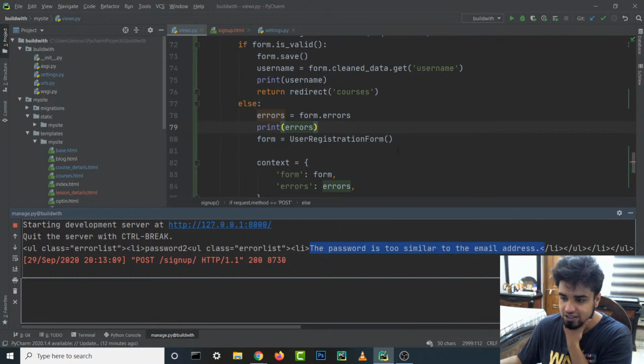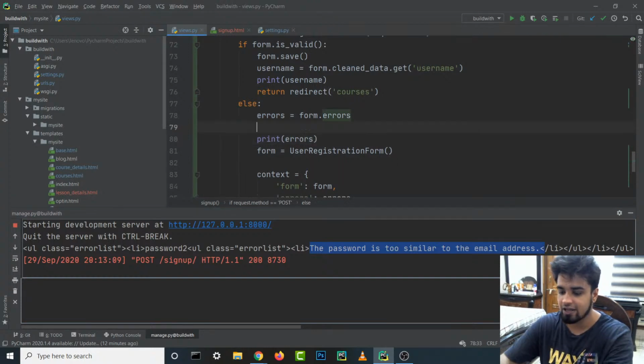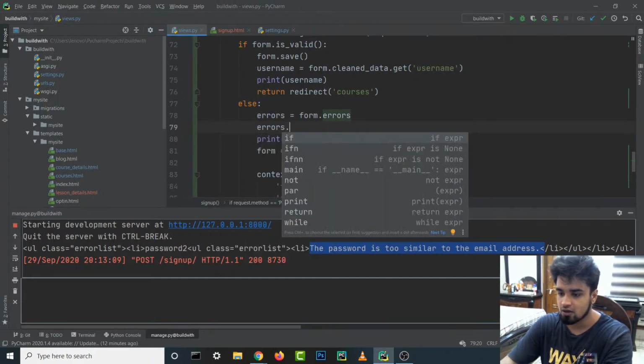So how do we actually go inside it? Can we do something like errors dot all? Right, what's happening over here?